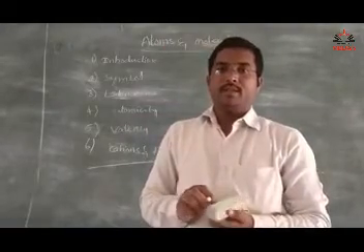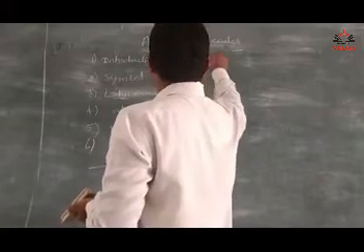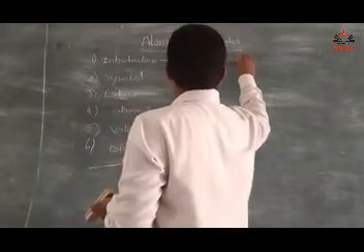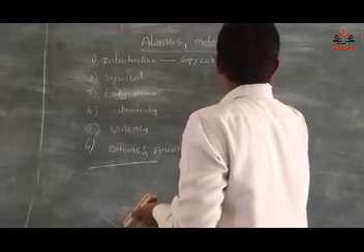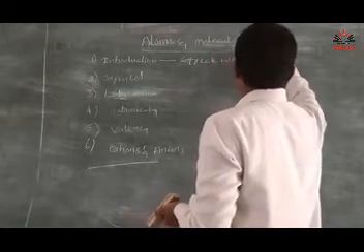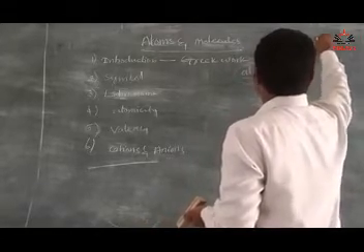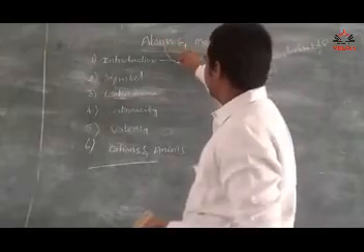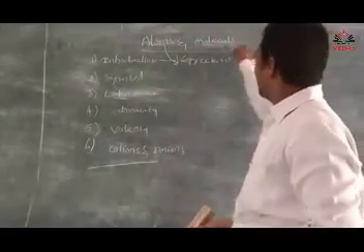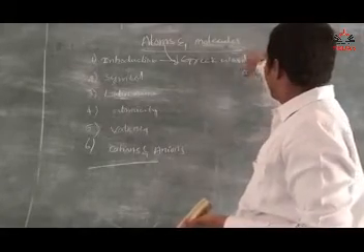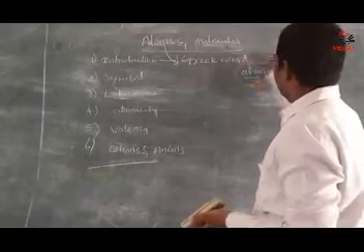The word atom is derived from the Greek word atomio.